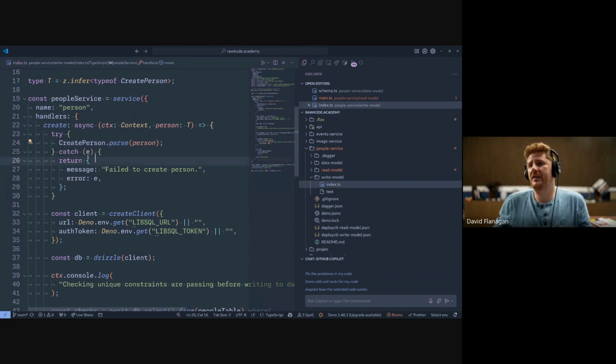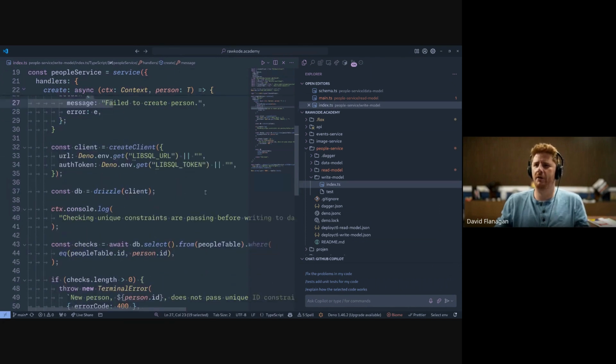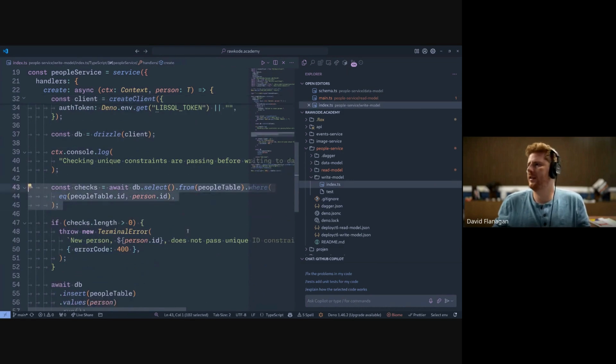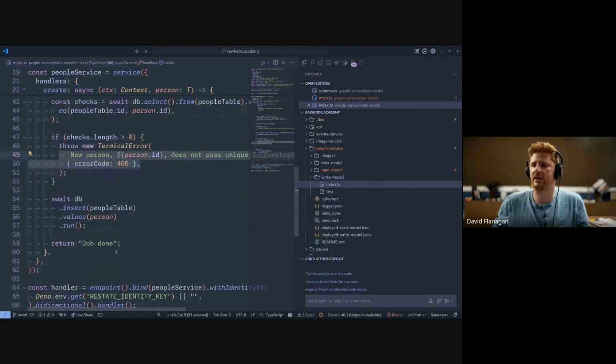So we're just spitting out these types across different services, which is very nice to use. If we get an error message, we return the error. It's nice. We write it to Drizzle. I'm not doing a lot of super resiliency idempotent stuff yet, but there are a lot of improvements I can make to this code base that I'm aware of. We do have a check just to make sure that the person doesn't already exist in the table. Again, returning an error message before eventually writing it and saying job done.